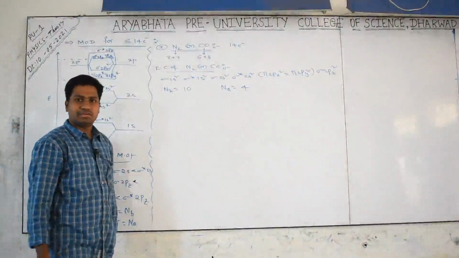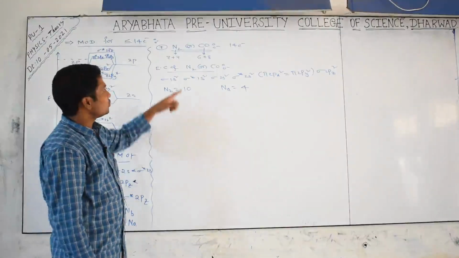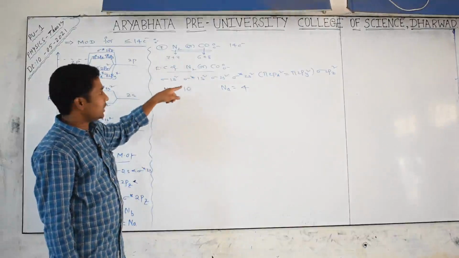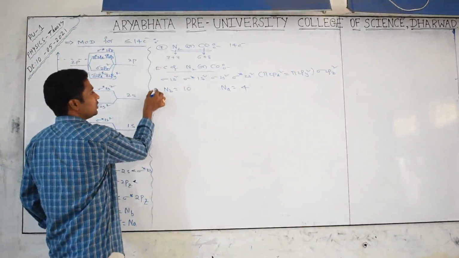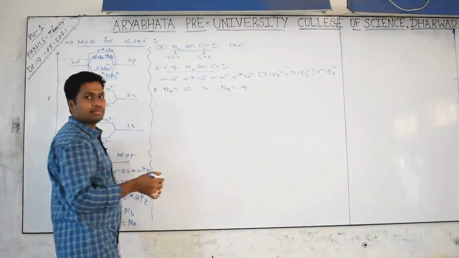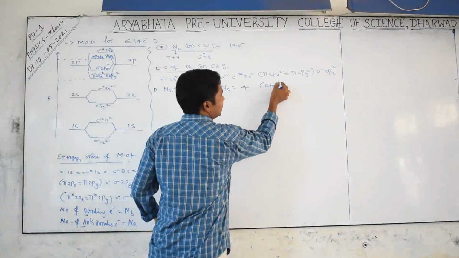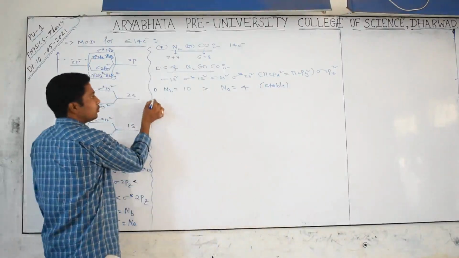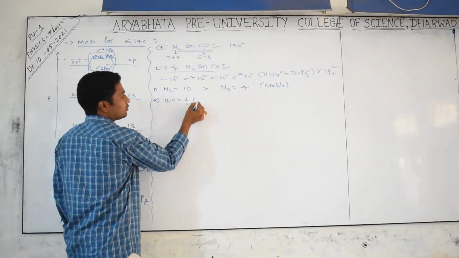We'll see the continuation of yesterday's class, which is nothing but the number of bonding and anti-bonding electrons. So we are discussing the N2 molecule with 10 bonding electrons and 4 anti-bonding electrons. What is the first point? The number of bonding is more than anti-bonding. Can we call it a stable molecule? Yes or no? Yes.